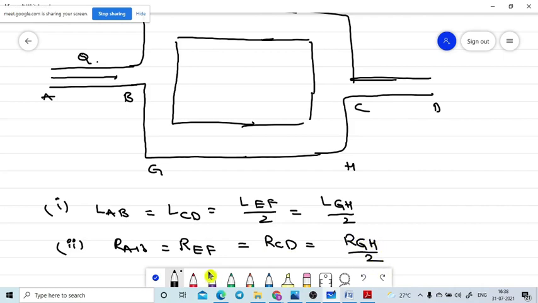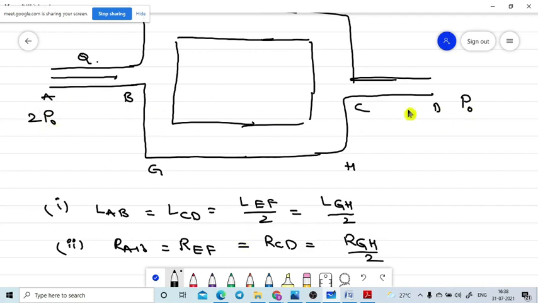Now they give that the pressure at A is equal to 2 P naught, and the pressure at D is equal to P naught. So the fluid flows from higher pressure to lower pressure like this.